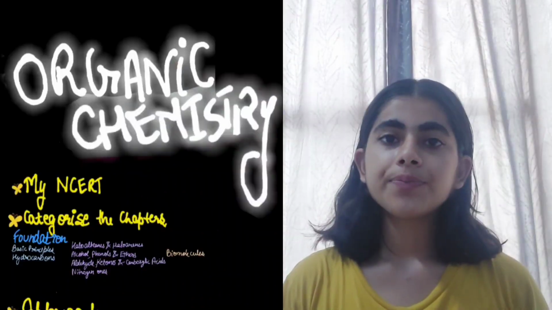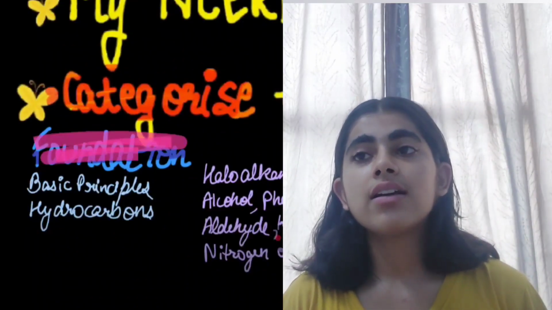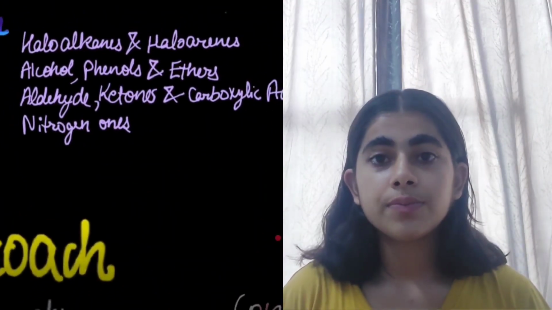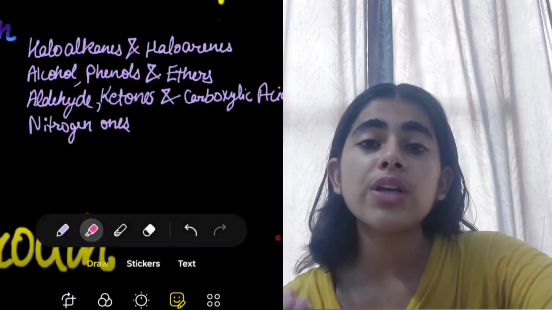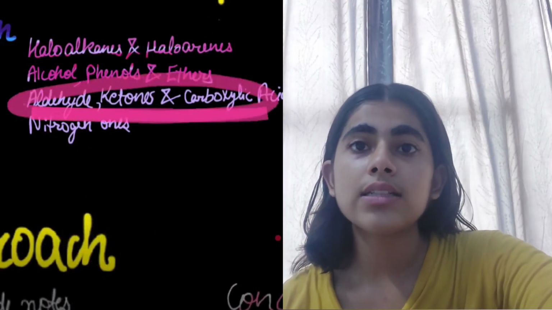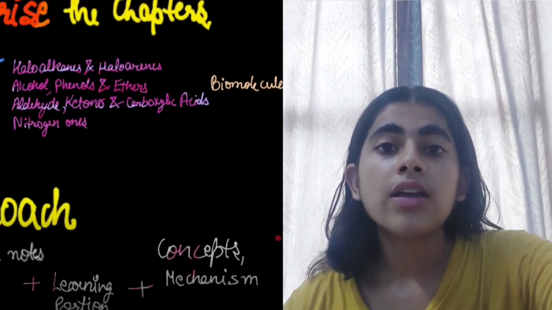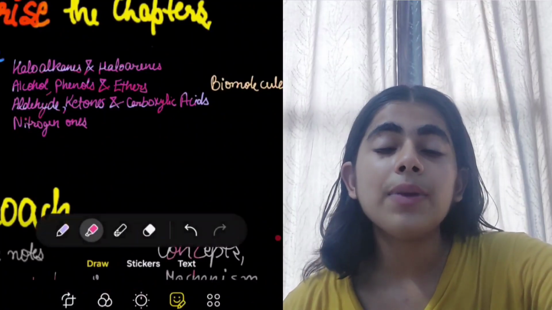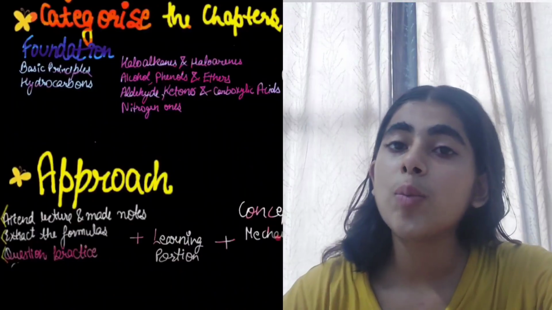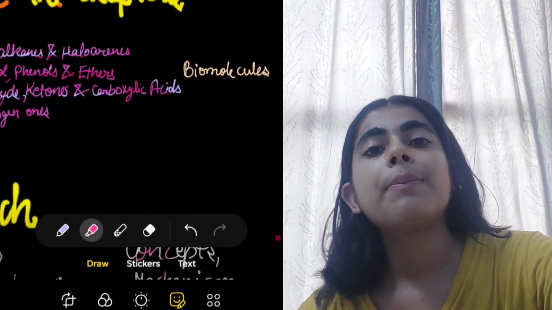Now how to deal with it. The first step is to strengthen your foundation. The chapters like basic principles of organic chemistry and the hydrocarbons that are covered in class 11th, everything in it is the foundation stone of the chapters you are going to face ahead. Now come other chapters: haloalkanes and haloarenes, alcohols, phenols and ethers, aldehydes, carboxylic acids, organic compounds containing nitrogen. These chapters are a bit more difficult than those of your 11th, but you can cope with them only after lots and lots of practice. And then comes the chapter biomolecules.